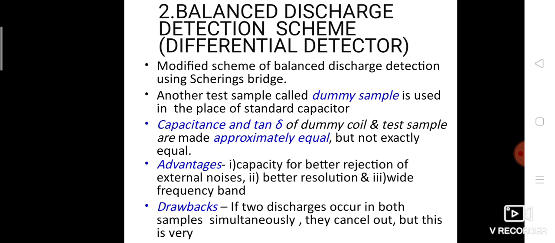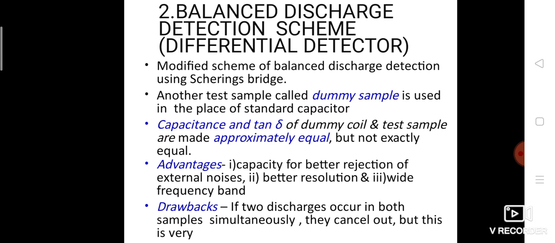Balanced discharge detection using the differential detector. This is the modified scheme of balanced discharge detection using the shearing bridge. Another test sample, called the dummy sample, is used in place of the standard capacitor. The capacitance and the loss angle tan delta of the dummy coil and the test sample are made approximately equal but not exactly equal.